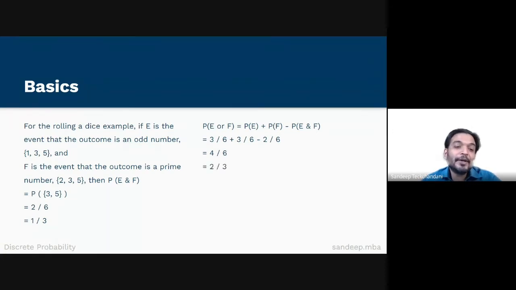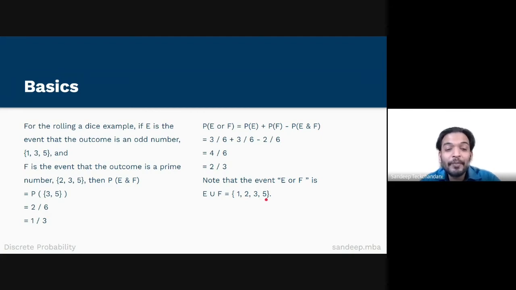Please make a note of the following. The event E or F is E union F. And E union F is equal to 1, 2, 3, and 5.